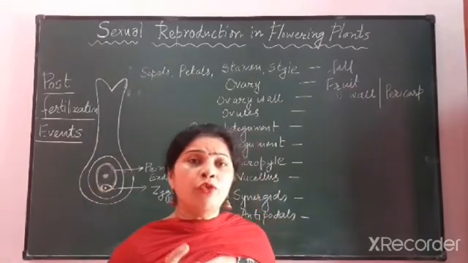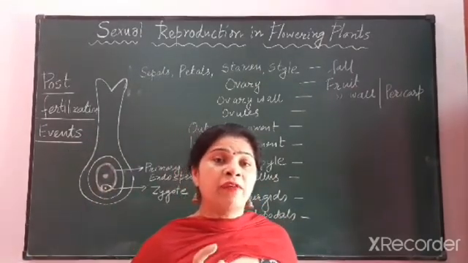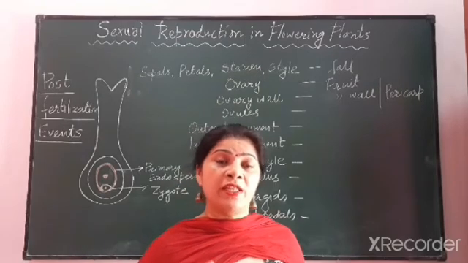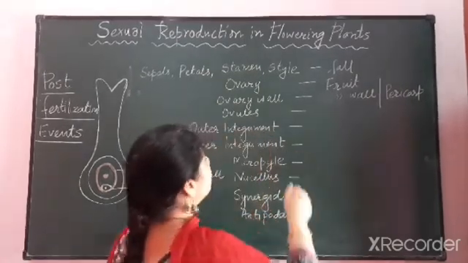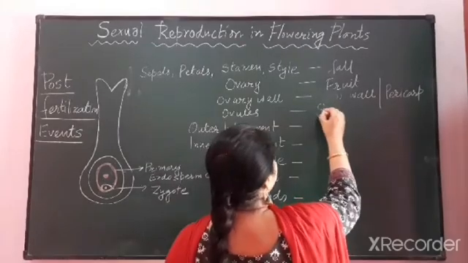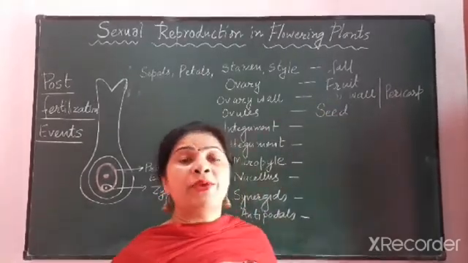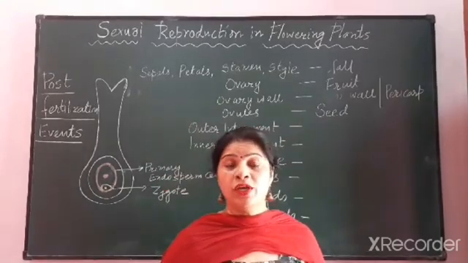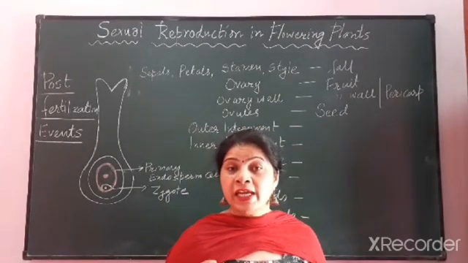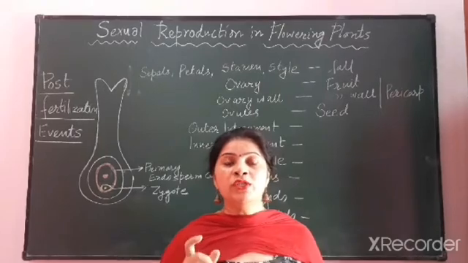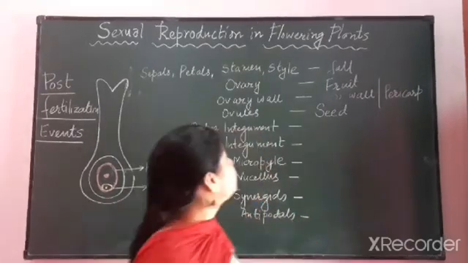Now within the fruits are present seeds, and within the ovary is present the ovule. So this ovule will change itself into seed. Therefore seeds are present within the fruit. So what is the definition of seed? Ripened ovule is known as seed.